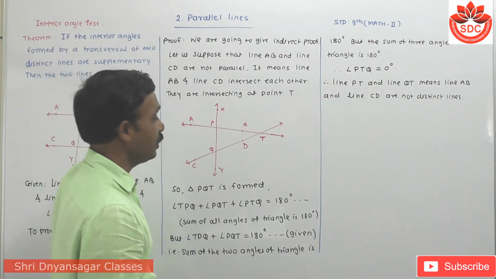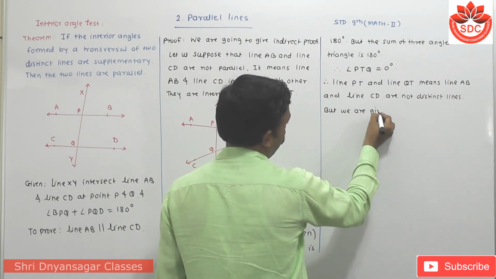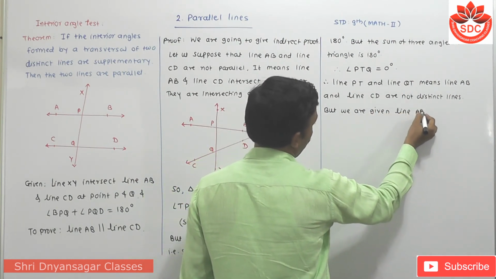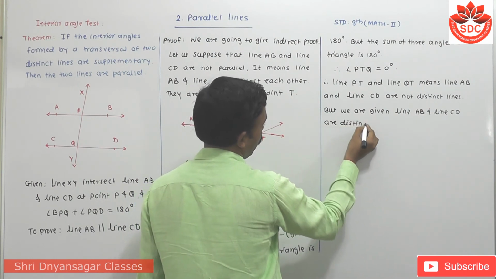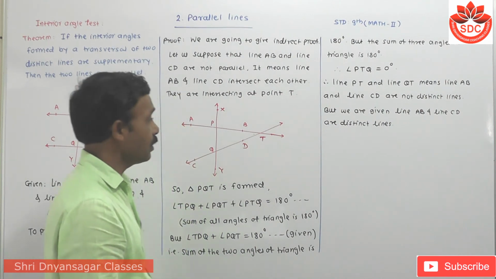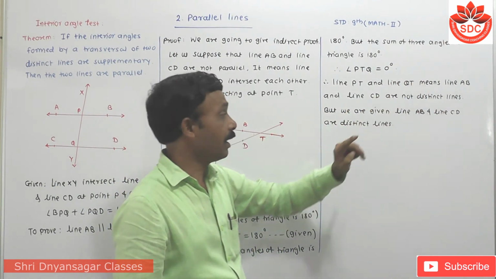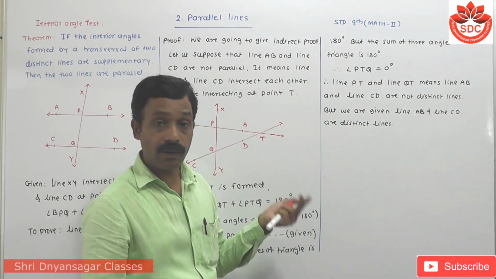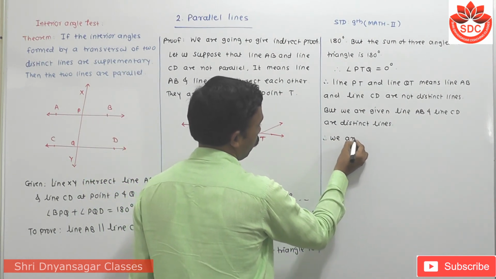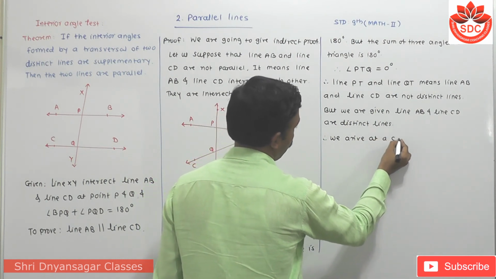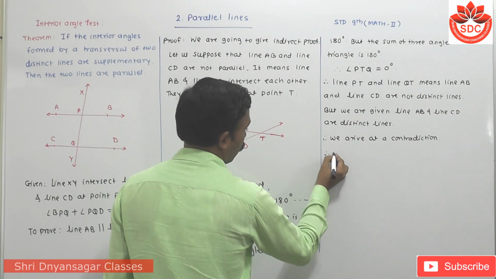But it is given that line AB and line CD are distinct lines. Yet we found that these two lines are not distinct lines, meaning they are one line. Here it is given that these two lines are distinct lines, so we arrive at a contradiction. Therefore our assumption is wrong.